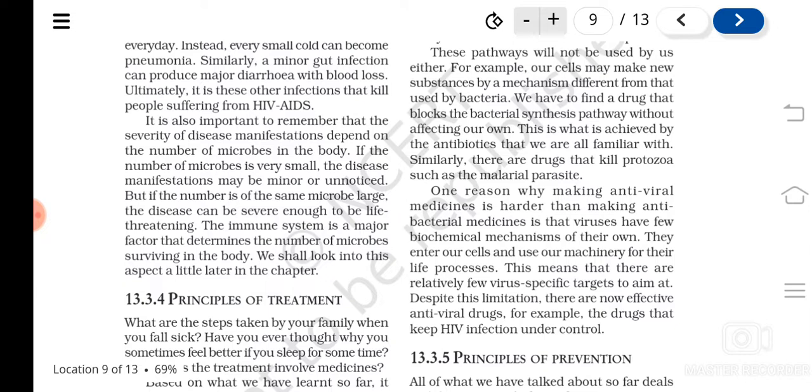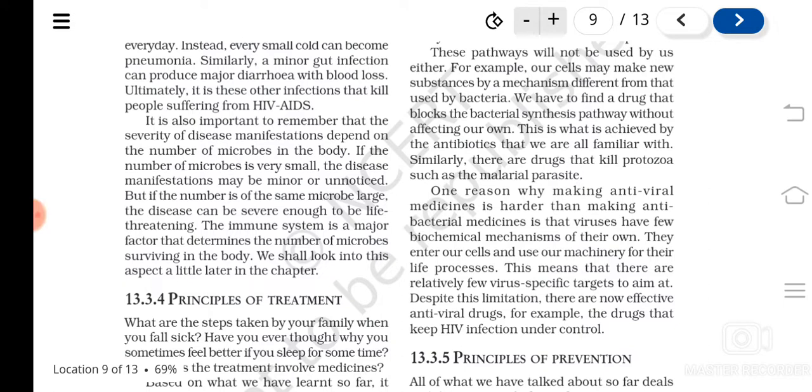Is it clear? So in this way, the treatment focuses on two things. One is to reduce the symptoms, second is to kill the microorganisms. In these two ways it will be useful. I told you the symptoms can be reduced by some medicines. Symptoms are produced by what?